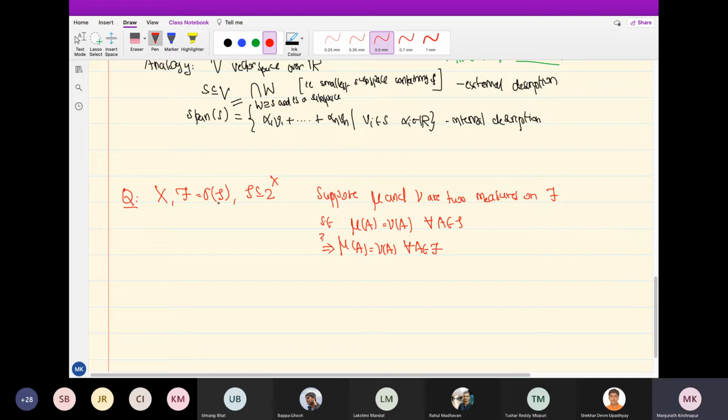So here is a question we'll come back to later. I have a sigma algebra generated by some collection of sets, and I have two measures on the sigma algebra, so they are countably additive on it, and they agree on the collection that was generating. Does that mean the two measures are equal or not?